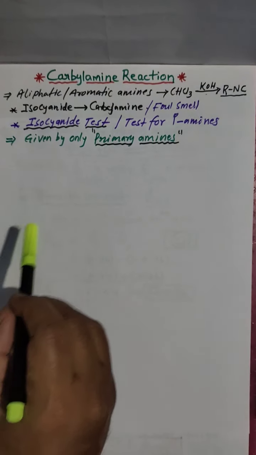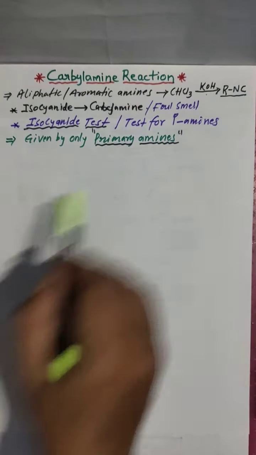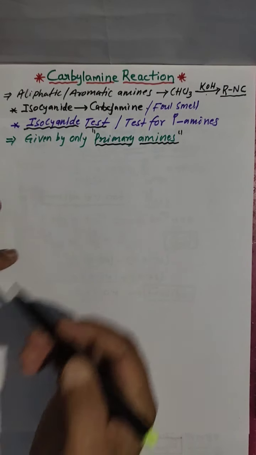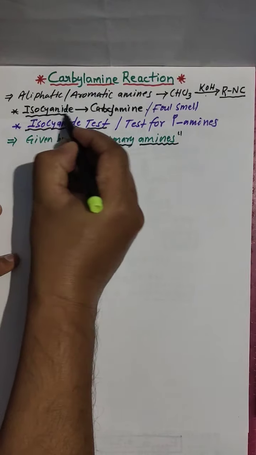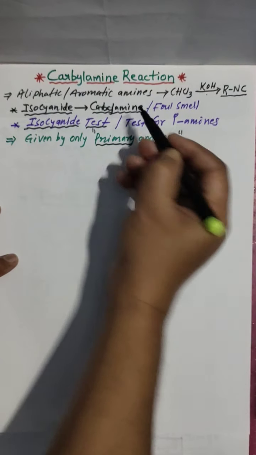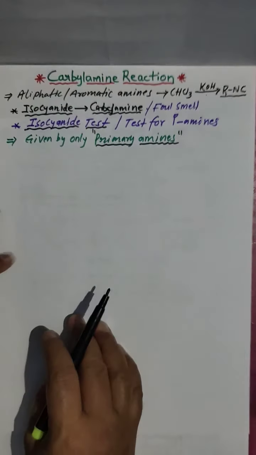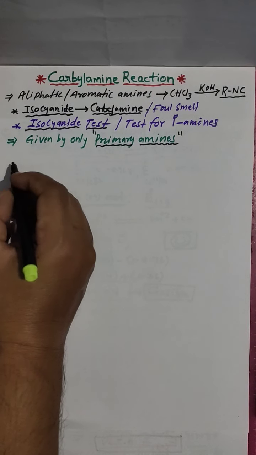Clear? Isocyanide's other name is carbalamine, that's why it is the carbalamine reaction.